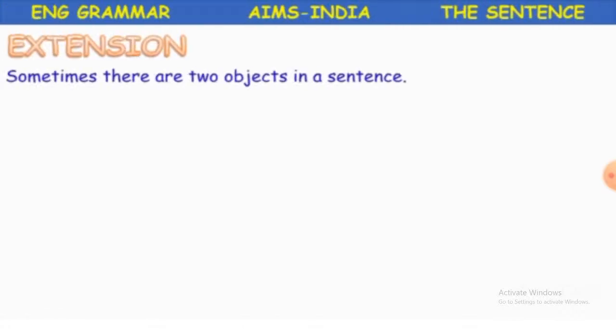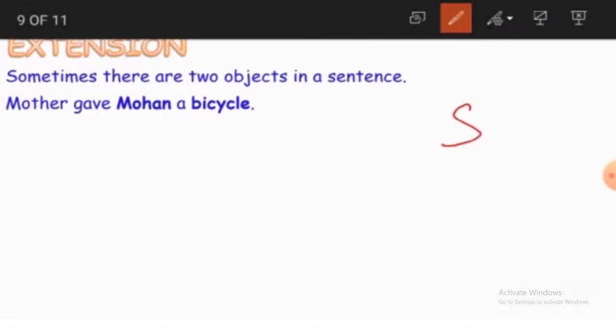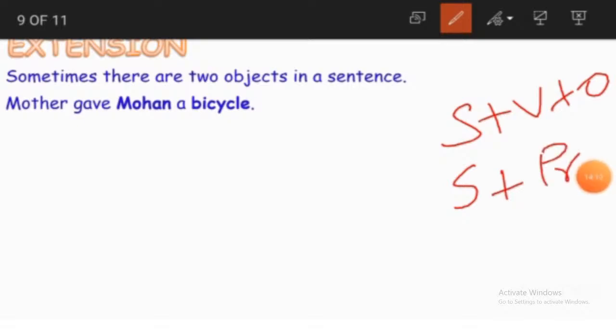so now we'll have some extension regarding this sentence only. Sometimes in a sentence you will have 2 objects. Until now we have just learnt that we have a subject, a verb and an object, and another type of sentence where we have a subject and a predicate. Now we are telling that in a sentence sometimes we have 2 objects.